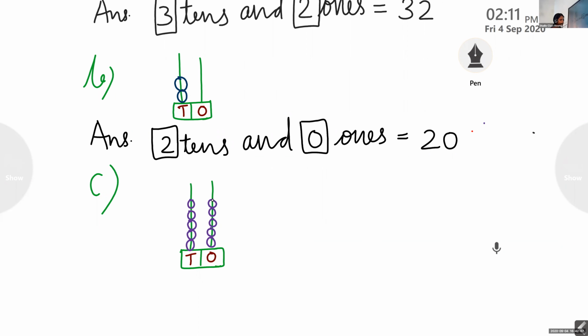Now try to find out the answer. 55. Very good. It is 55. We have 5 beads in the tens place and 5 beads in the ones place. So we can write 5 tens and 5 ones. The number is 55.